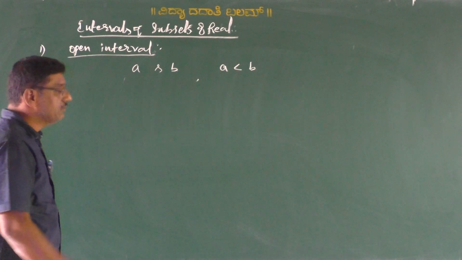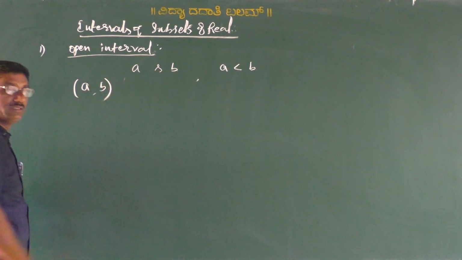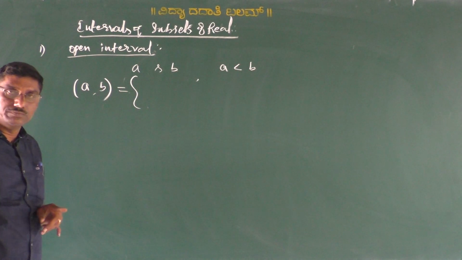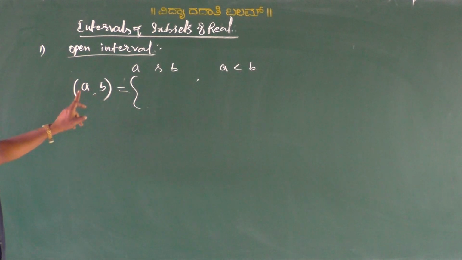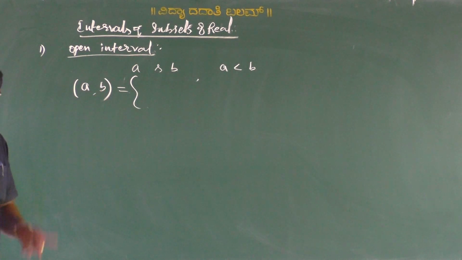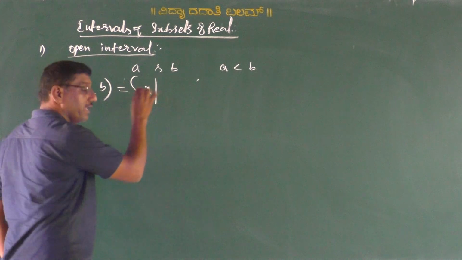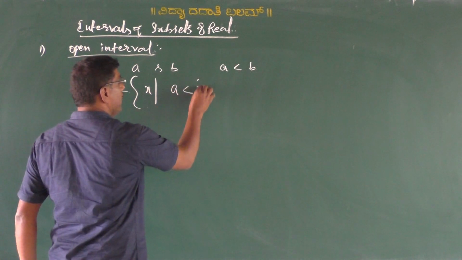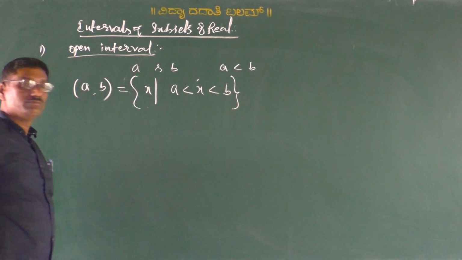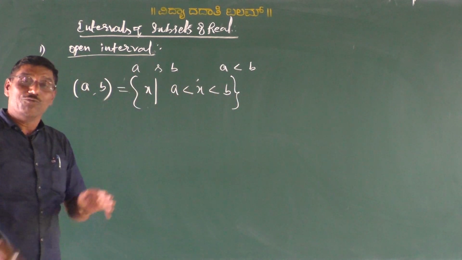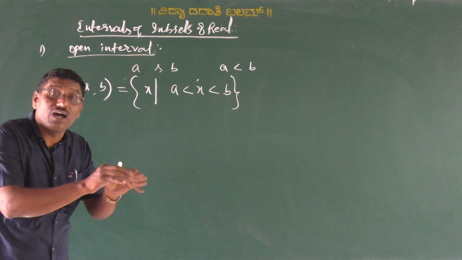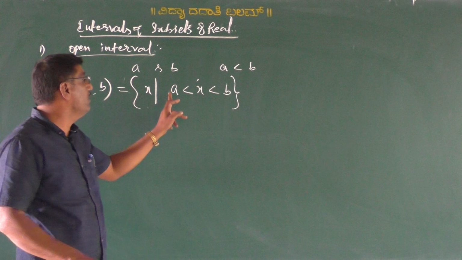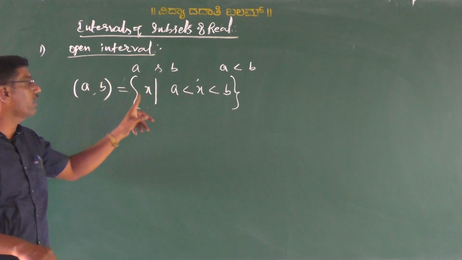Symbolically, we can write the open interval (A, B) as the set of all real numbers x such that A is less than x less than B. Here A and B are the end points, which are not included, that means excluded. Here x means the set of all real numbers lying between A and B.